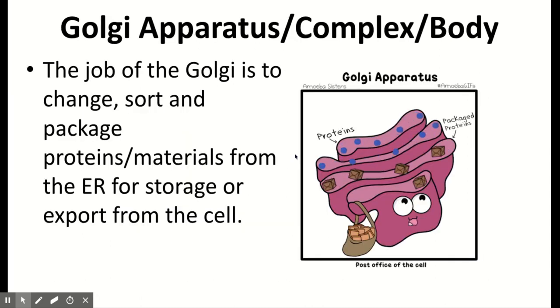Our Golgi apparatus, you could also hear it called Golgi complex, Golgi body, all the same thing, tomato, tomato. So usually you'll see the Golgi apparatus near the cell membrane because it's kind of the mailman for the cell. So it's going to package proteins and materials to be sent outside the cell, and then it will push that out of the cell membrane. So our Golgi apparatus is much like the mailman of the cell.